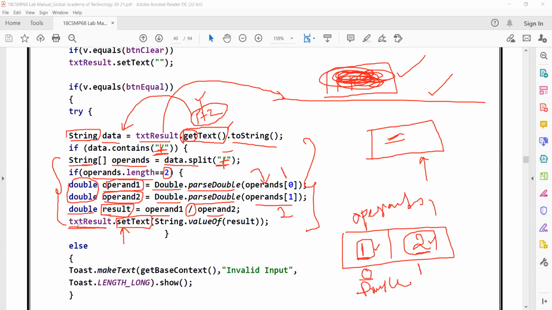As you know, the text result refers to my edit text box, and in this edit text box I want to set the text. When I'm setting the text, it should be in the form of a string. So this entire result, which is a double, I convert to string and display the result. The result will be 1 plus 2, it will be 3. It will be displayed. Okay, and let me clear my drawings.